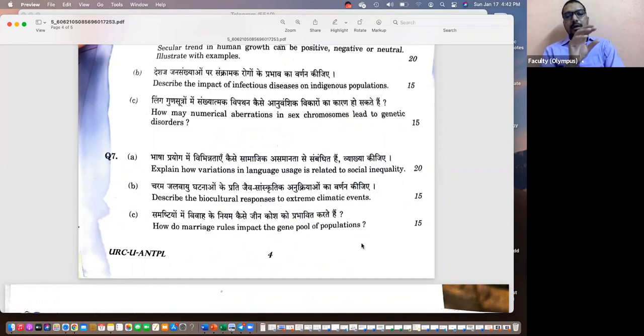The initial part explains the marriage process, and then you focus on those processes which affect the gene pool. Then you introduce the concept of the gene pool, which is a collection of genes. The nature or sequence of these genes is affected depending on who gets married, and the marriage rules affect the selection process.